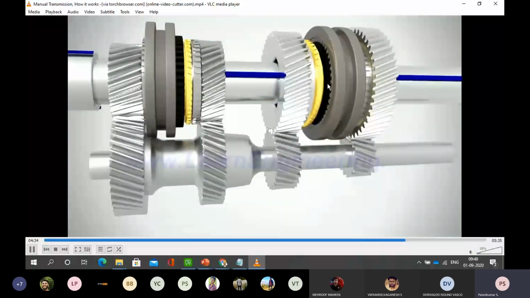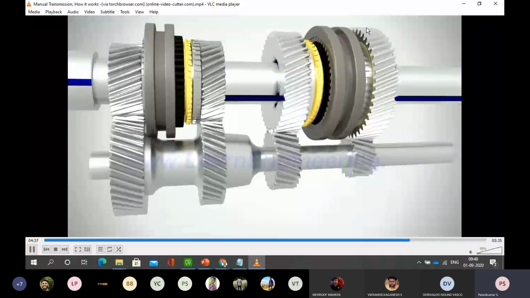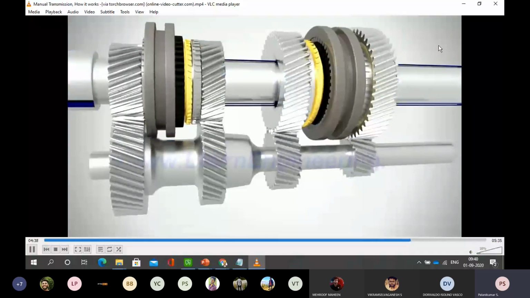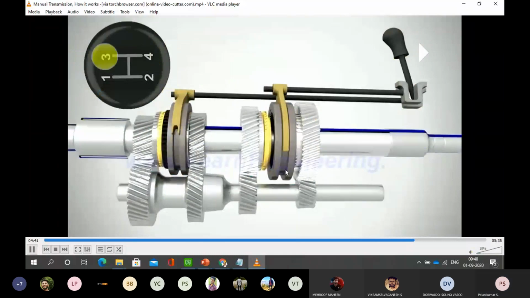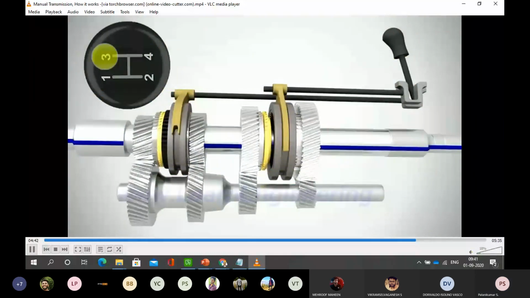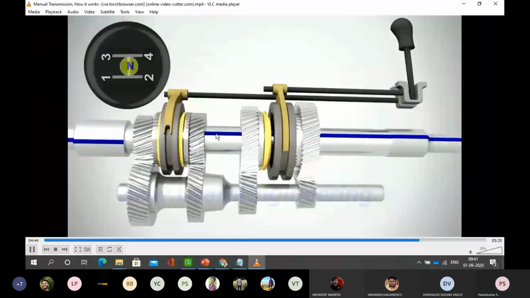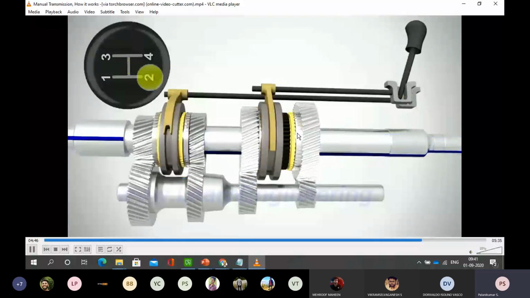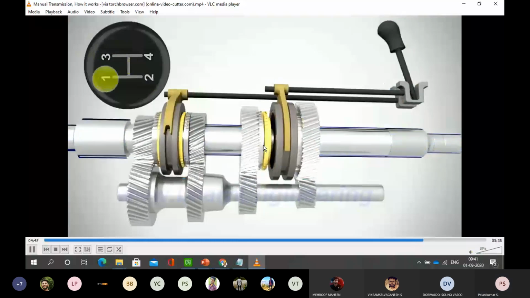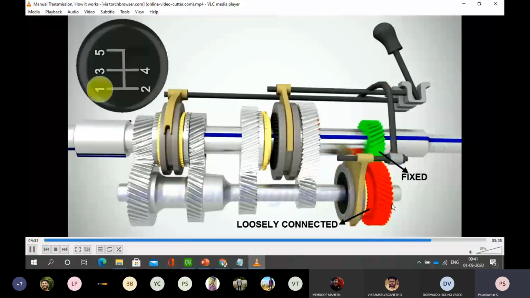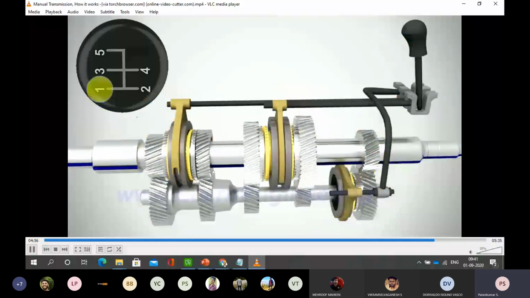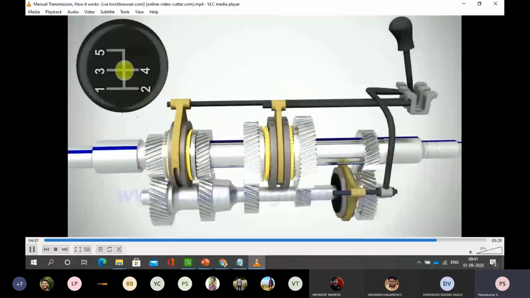If these are connected to the gear changing arrangement, I can show here from fourth gear to third. Likewise neutral. So for this one, first and second gear, by this arrangement, and the same way for reverse gear. First gear, second, third, fifth, reverse gear.